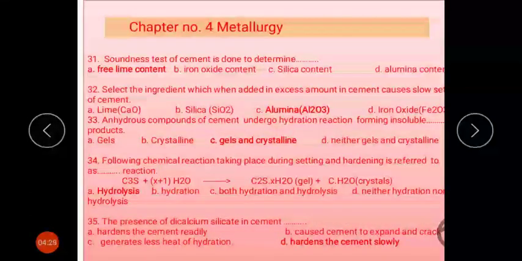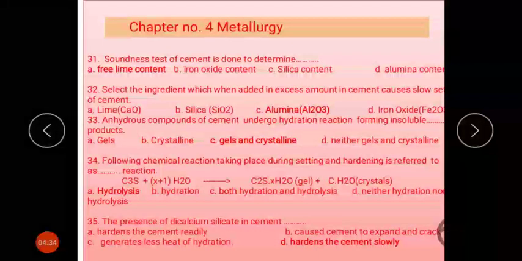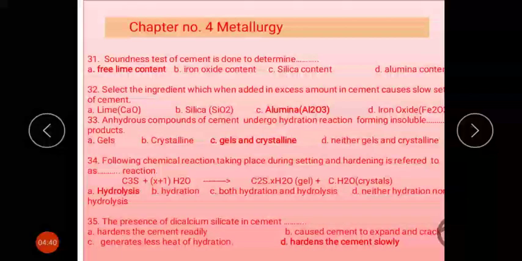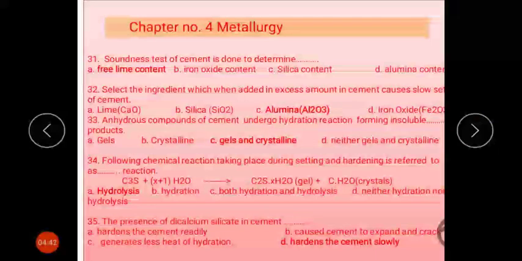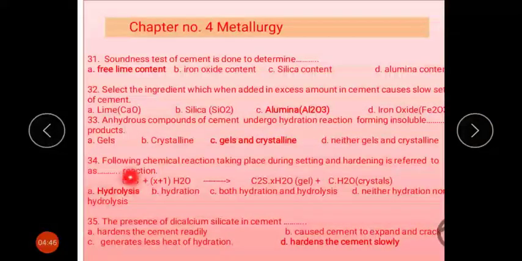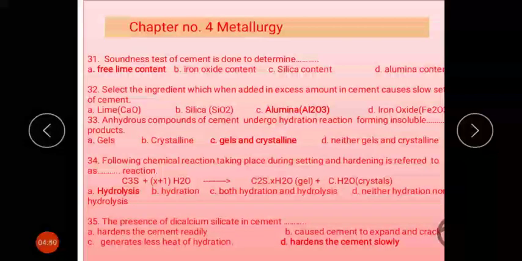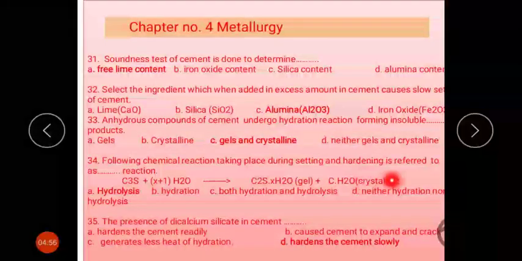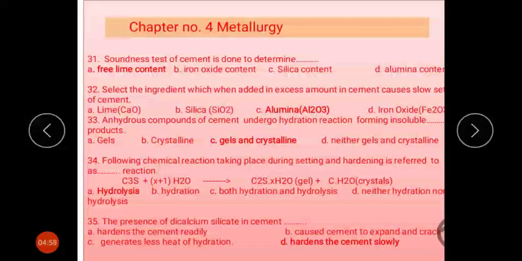Next question: the following chemical reaction taking place during setting and hardening is referred to as dash dash reaction. When Portland cement is mixed with water, first a hydrolysis reaction takes place, as given in this formula. This means there is a breaking of C3S, tricalcium silicate, into dicalcium silicate and crystalline forms. That is called the hydrolysis reaction.